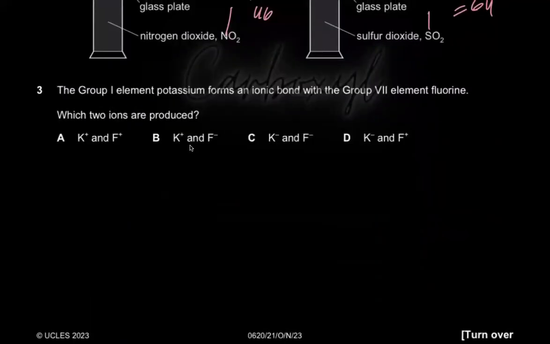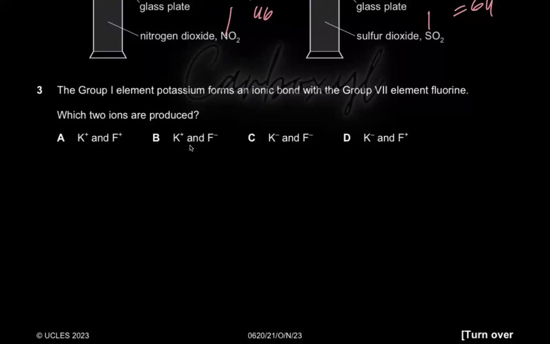Question MCQ3 says the group 1 element potassium forms an ionic bond, right? So what is an ionic bond? Ionic bonding is the type of bonding in which there's a transfer of electrons from metals to non-metals, forming oppositely charged ions held together by strong electrostatic forces of attraction, right?